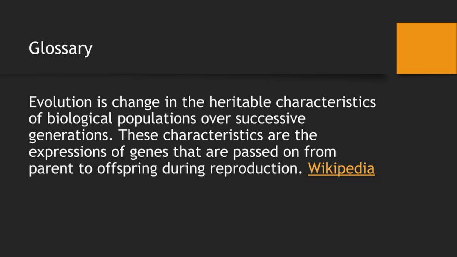Evolution. Evolution is a change in the heritable characteristics of biological populations over successive generations. These characteristics are the expression of genes that pass on from parent to offspring during reproduction.